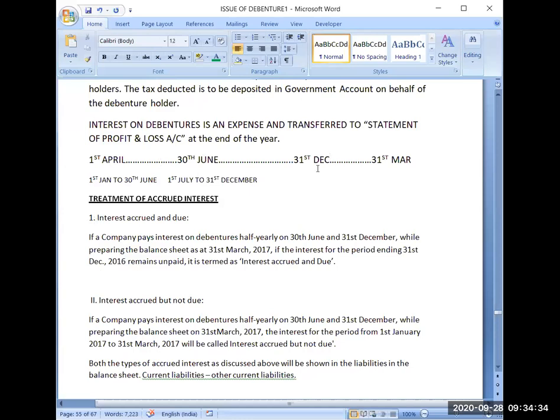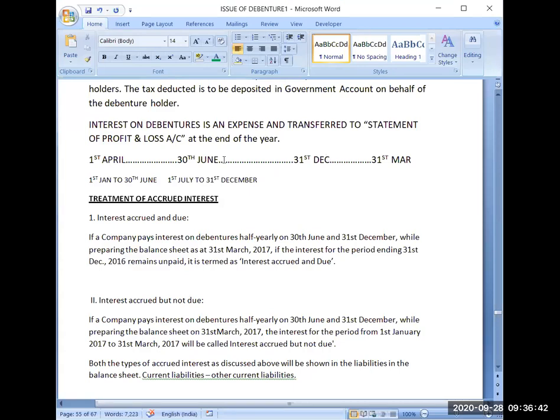Because I have to explain this concept, interest accrued and due and interest accrued but not due, that's why I'm taking these dates. Now 5,000 were payable on 31st December, but till 31st March, when you are preparing your balance sheet, your financial statements, you have not paid this rupees 5,000. The interest of 5,000 is the second installment.